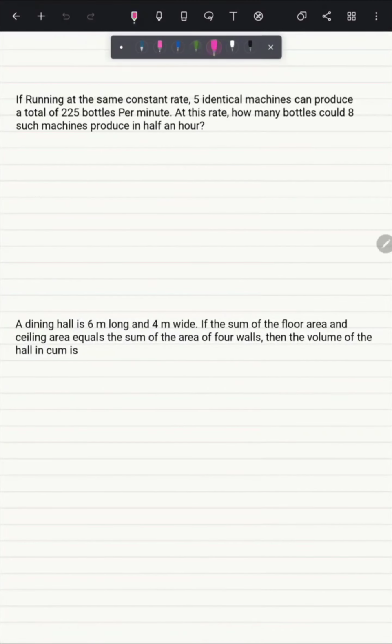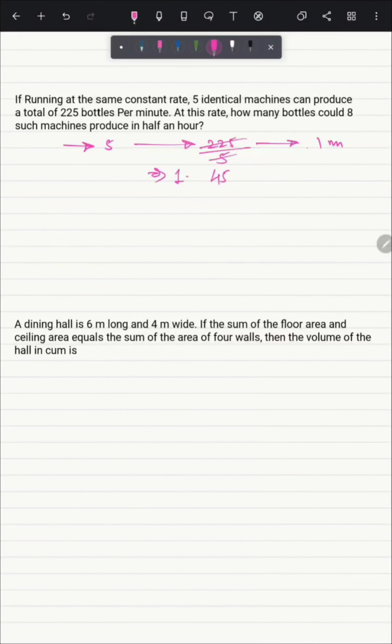So let's solve it. Question is, if running at the same constant rate, 5 identical machines can produce a total of 225 bottles per minute. At this rate, how many bottles could 8 such machines produce in half an hour? So in the question, it is given that 5 machines are producing 225 bottles in 1 minute. So by dividing this by the number of machines, we can find the work done by one machine, that is 45. So one machine is producing 45 bottles in 1 minute.